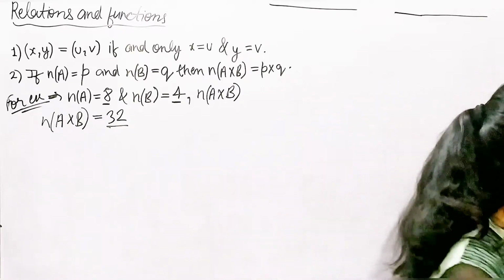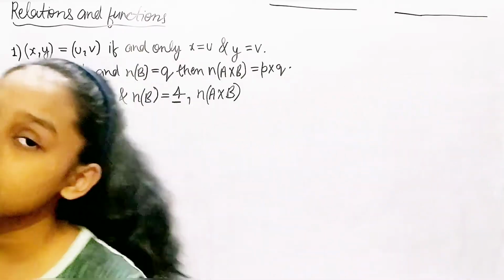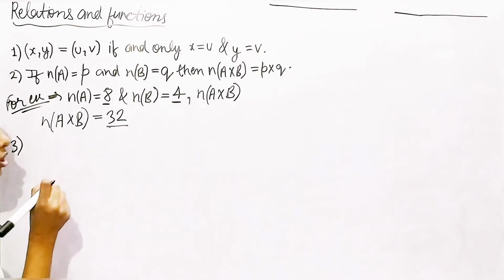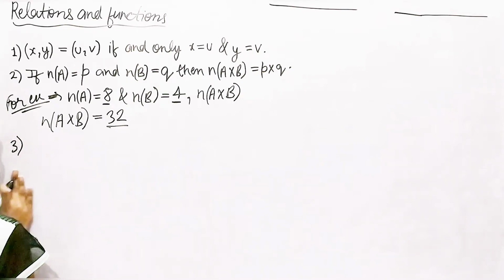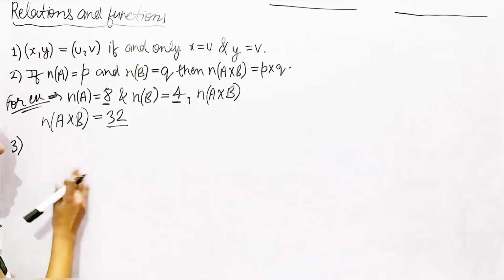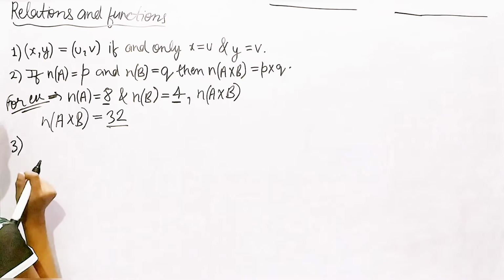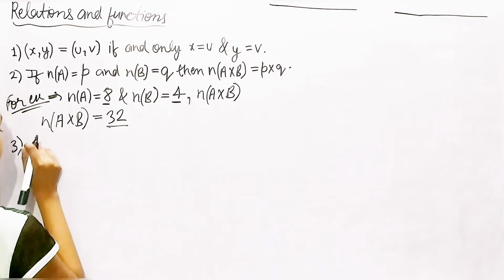Okay, let's move on to our third point. The third statement we have is about ordered triplets. Do you know about ordered triplets? If not, let's discuss it. So let's say I have a set A.